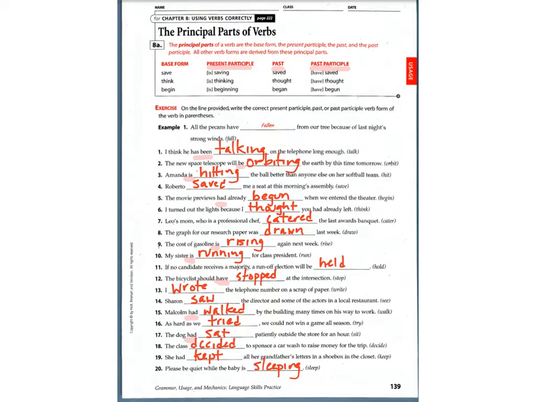Then we have eighteen, which is past, decided. Nineteen is the past participle, had kept. And then twenty, we have, again, a linking verb, is, right there. So it's going to be the present participle form, is sleeping. Those are the answers for the principal parts of verbs.